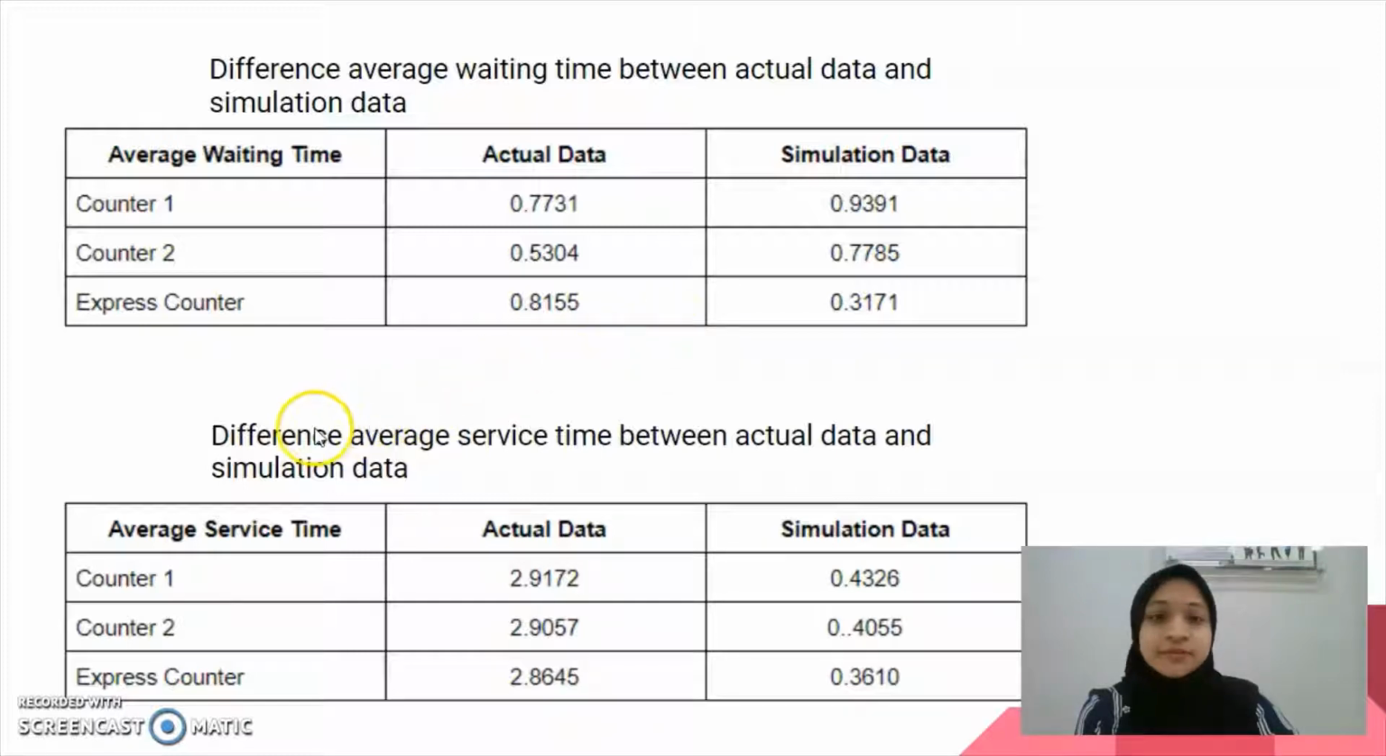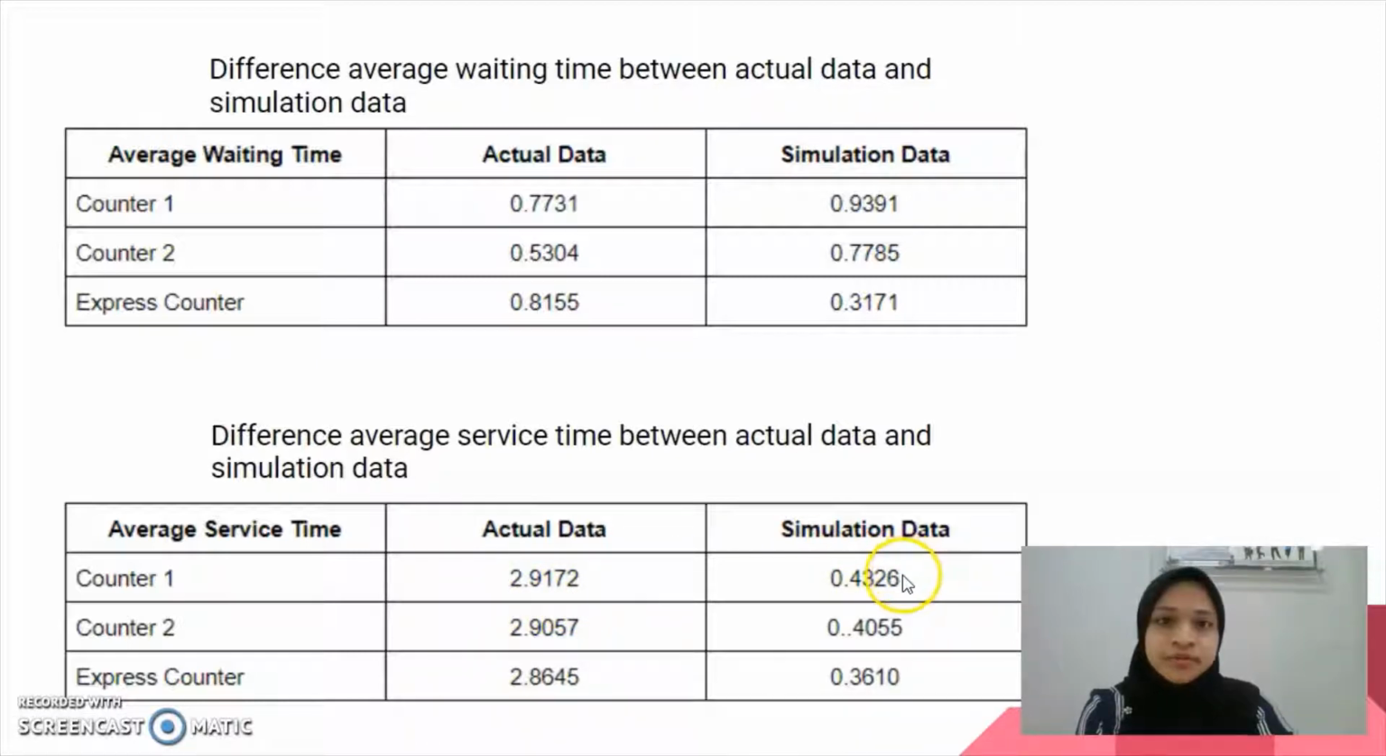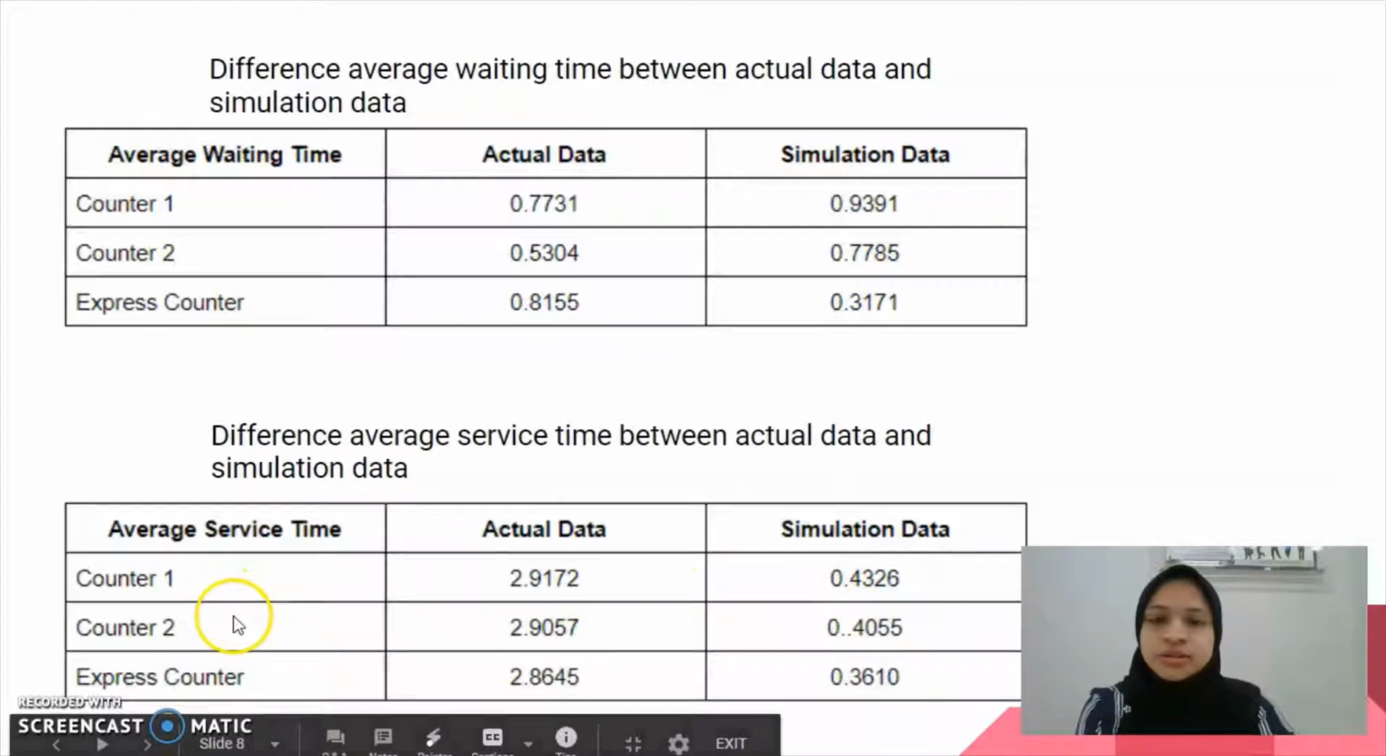Okay, so for the next one, we want to find the difference between the average service time of the actual data and the simulation data. For counter 1, the actual data is 2.9172, while the simulation data for counter 1 is 0.4326. For counter 2, the actual data is 2.9057, and for the simulation data, 0.4055. And for the last one, for express counter, the actual data is 2.8645, while the simulation data for express counter is 0.3610.